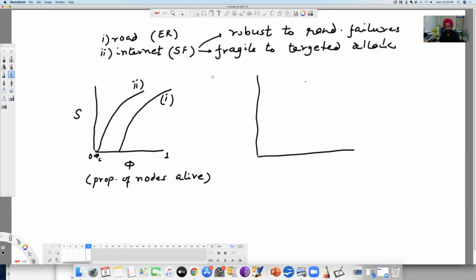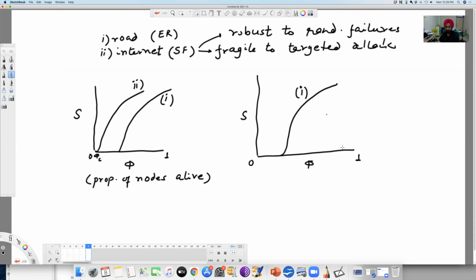So now we know that we are having targeted attacks. The network will break; the network is not robust. So the phi c value is going to be somewhere towards the end here, right? Phi c is very high then. And the road network has a rather uniform degree distribution, so having a targeted attack is similar to having a random failure. So for network 1, the road network, we are going to have a curve which is similar to the earlier one.